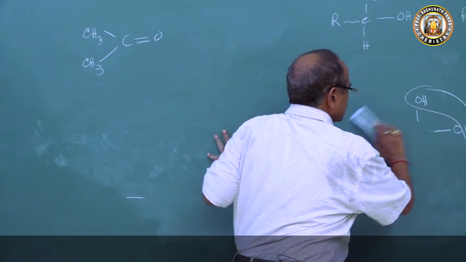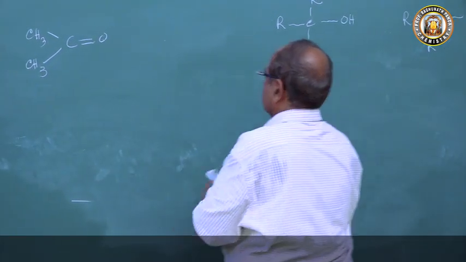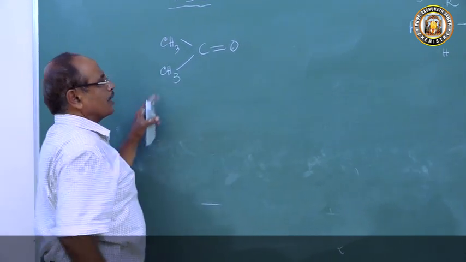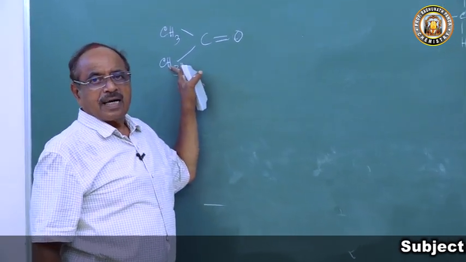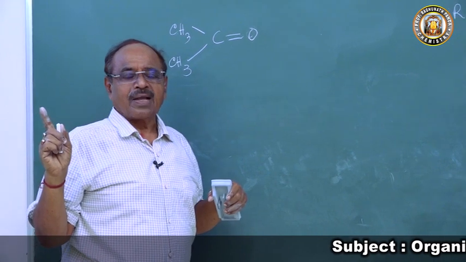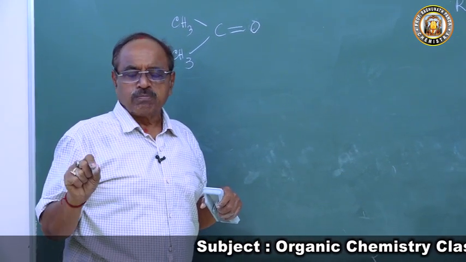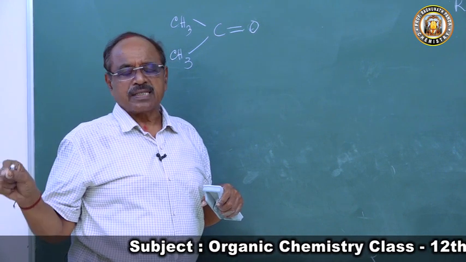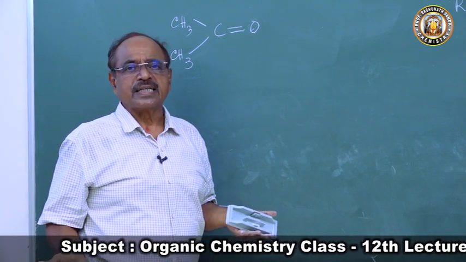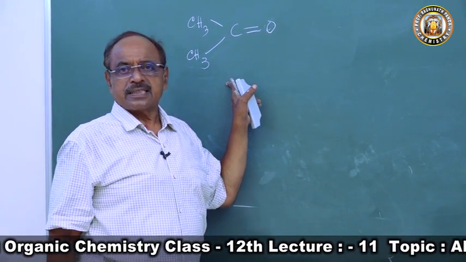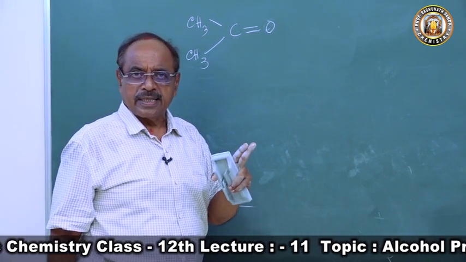Now these are both alkyl groups. What are alkyl groups? Alkyl groups are always inert. So these alkyl groups, they are inert. You have read in alkanes, alkanes are called paraffins. Parum means little, affinis means affinity. They have little affinity. Alkyl groups have little affinity for chemical reaction. Hence they will not undergo oxidation under ordinary conditions.